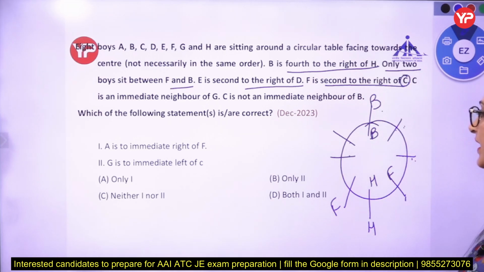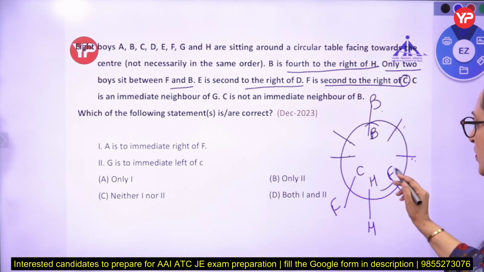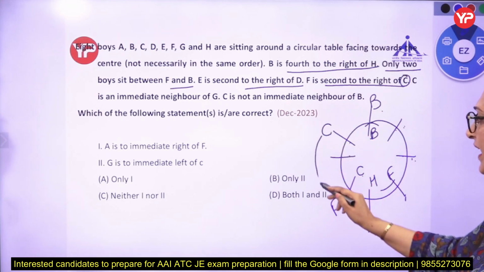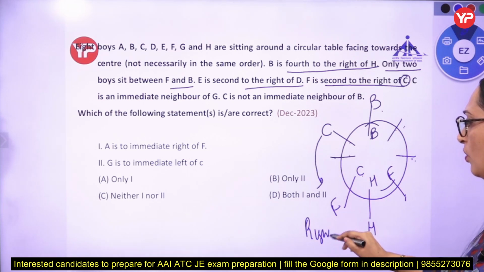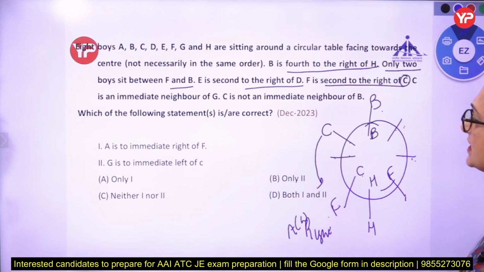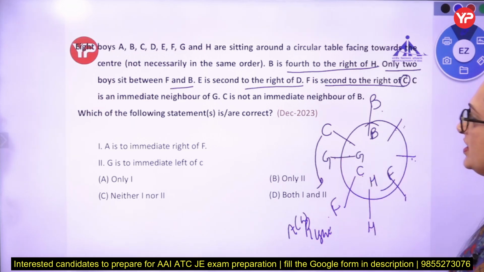If F is second to the right of C, that means C is second to the left of F. In this possibility, C is here. In this, C is here because F is second to the right of C. 1, 2, C right, anti-clockwise. Okay. And if F is sitting there, that means C is second to the left of F. C is an immediate neighbor of G. In this possibility, G is here. In this possibility, G is here.